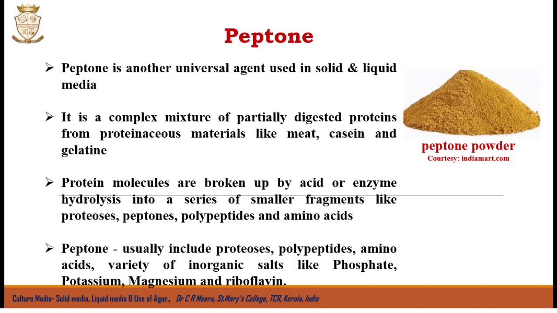As the hydrolysis proceeds, large colloidal protein molecules are broken up into a series of smaller fragments like proteoses, peptones, polypeptides, and amino acids, respectively. Generally, we call it peptone, but actual constituents of peptone include proteoses, polypeptides, amino acids, a variety of inorganic salts like phosphate, potassium, magnesium, and accessory growth factors like riboflavin.